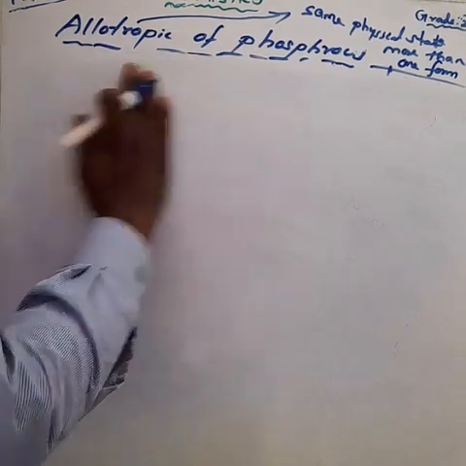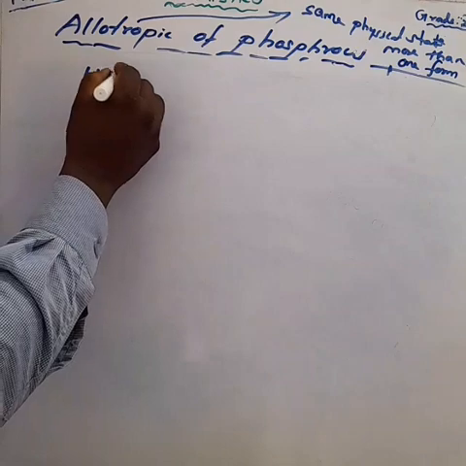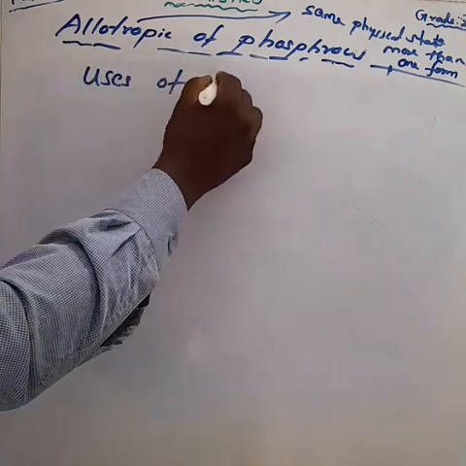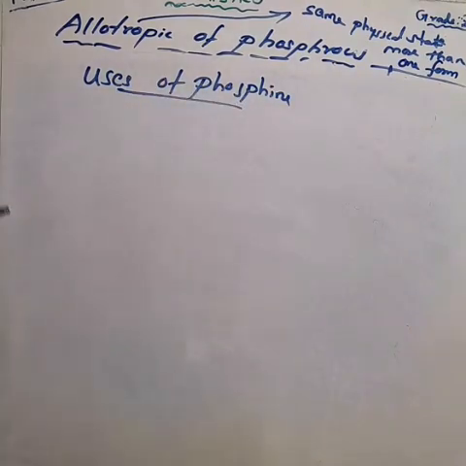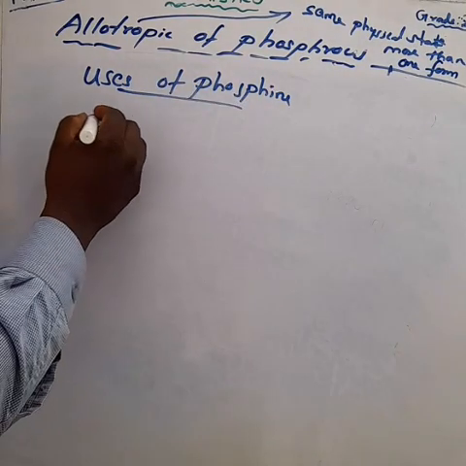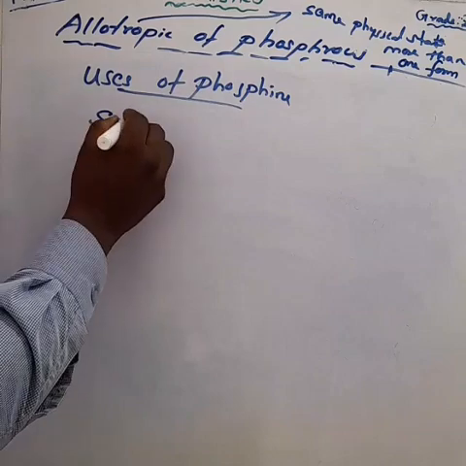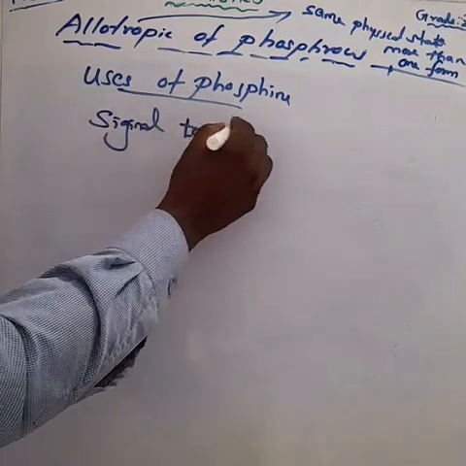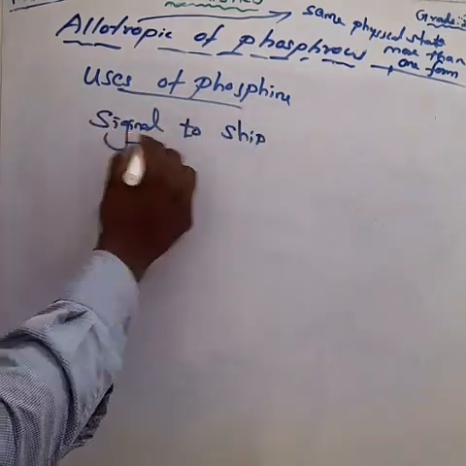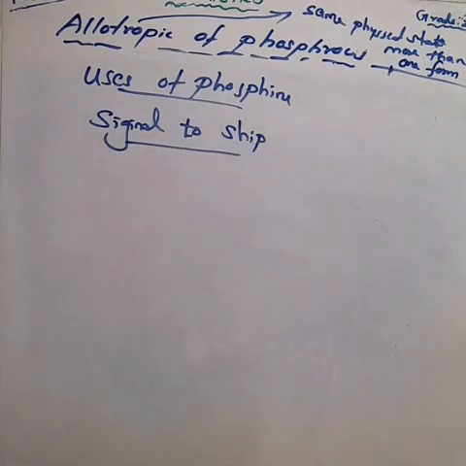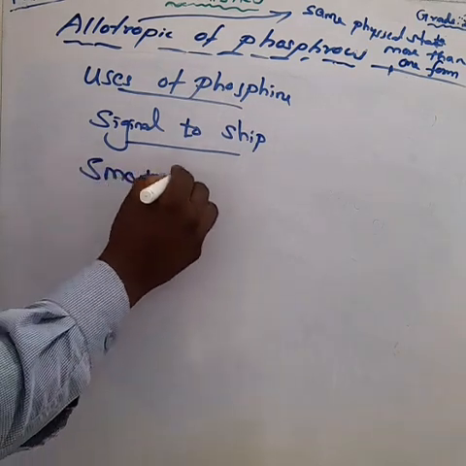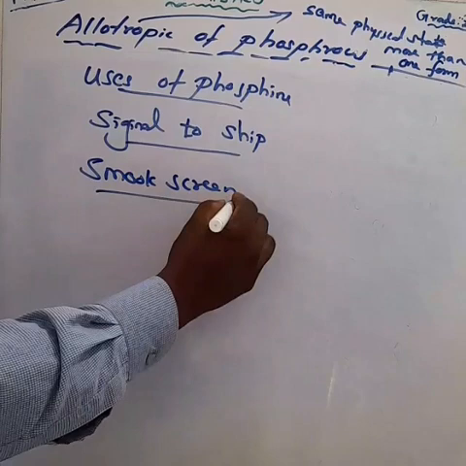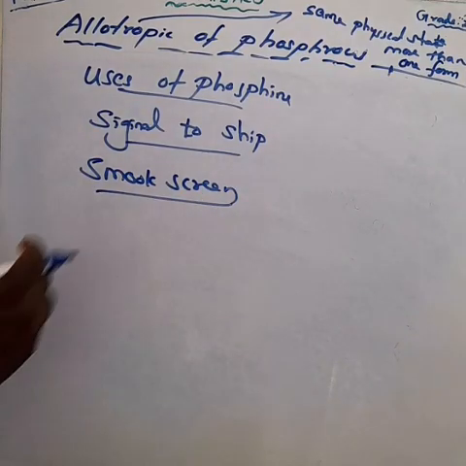Next, we will discuss the uses of phosphine. In our chemistry, the burning gas of phosphine serves as a signal to an approaching ship. This is very important. The burning gas of phosphine serves as a signal to the approaching ship. And also one more point, it is used for producing smoke screens. It gives large smoke. This is a very important application we will discuss.